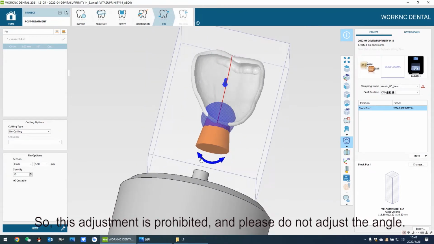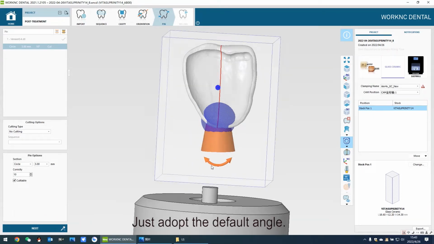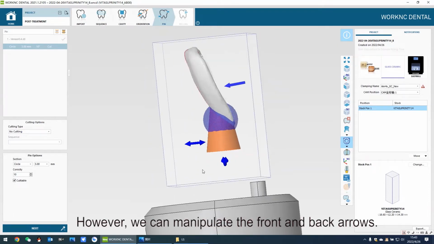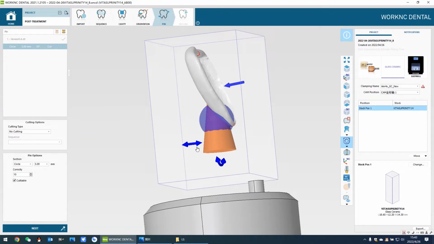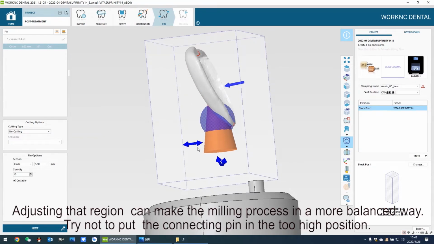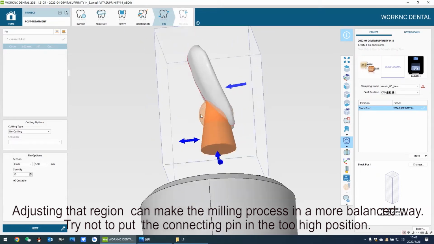So, this adjustment is prohibited, and please do not adjust the angle. Just adopt the default angle. However, we can manipulate the front and back arrows. Adjusting that region can make the milling process more balanced.